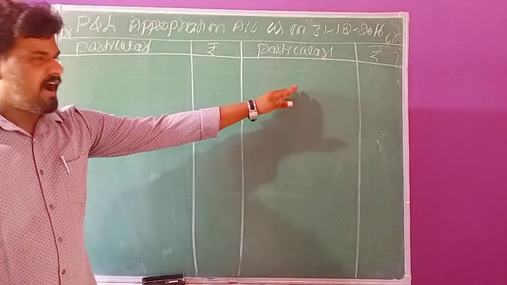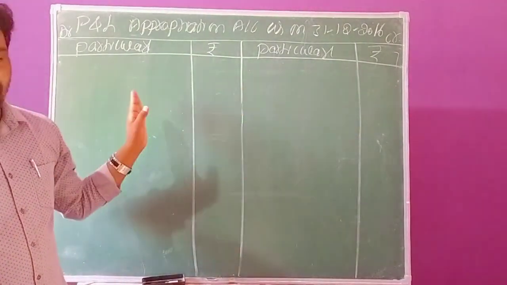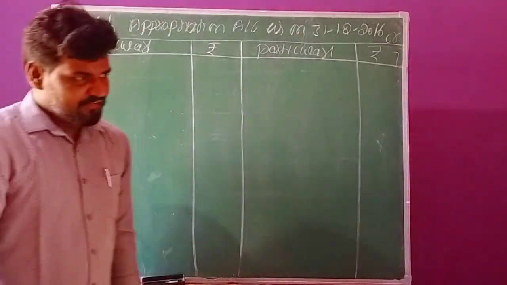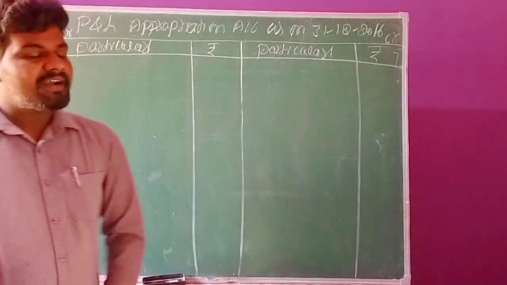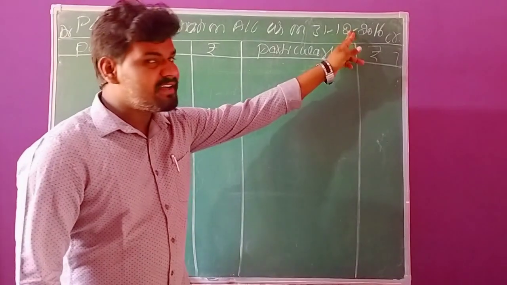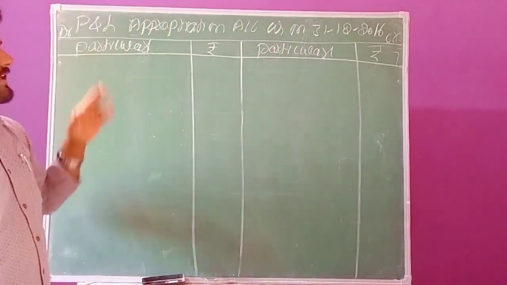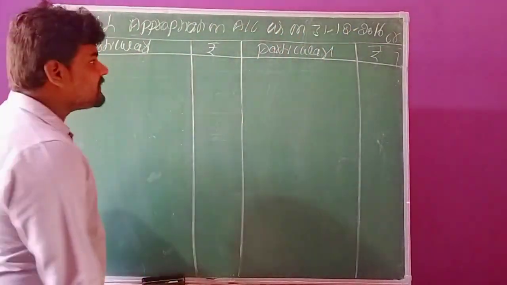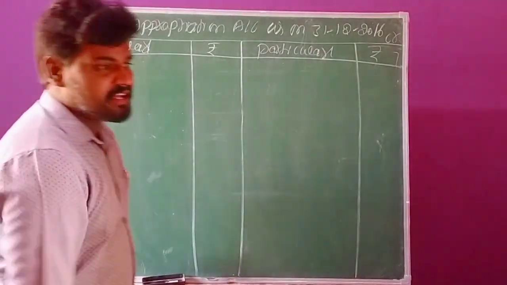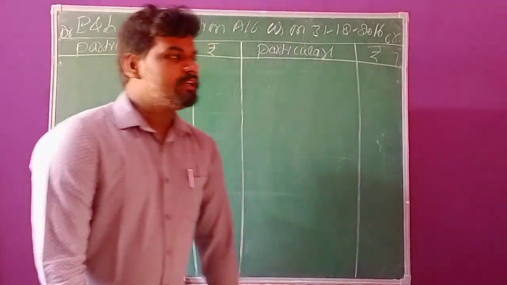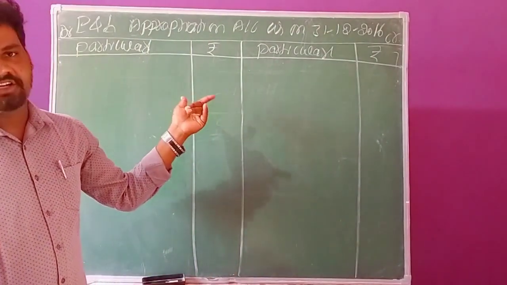This is the format for the preparation of the appropriation account. The main motive of preparing this account at the end of the assessment year is to ascertain the true profit or loss in the business organization.